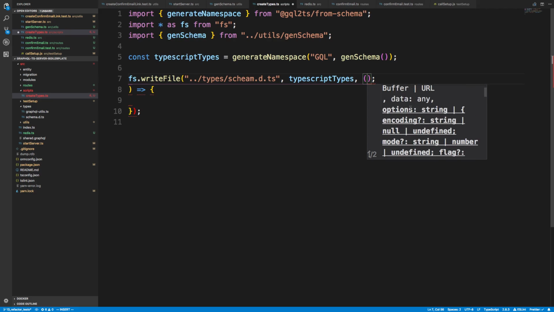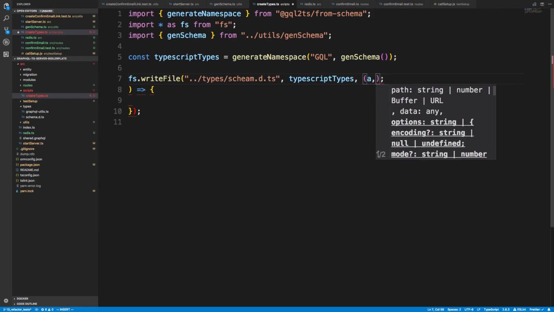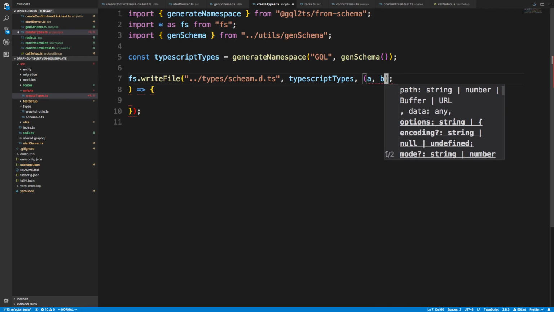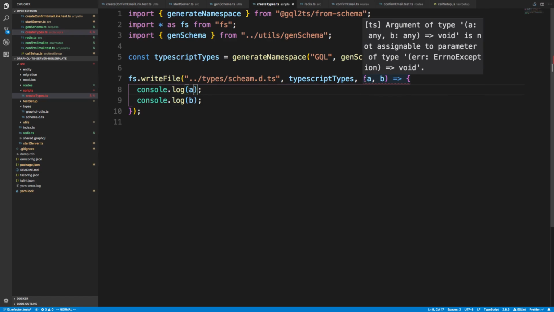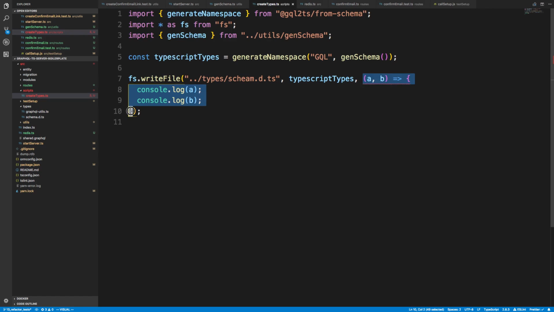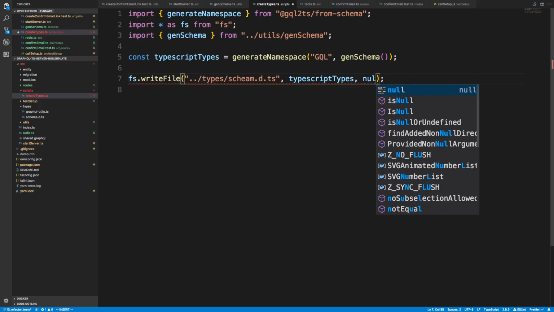For the third option, we'll just call them A and B, and we can console log A and console log B. It doesn't like it. I don't know what we're supposed to pass as the third parameter to this.